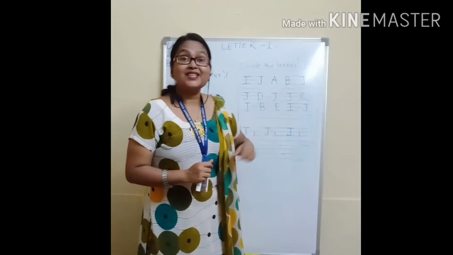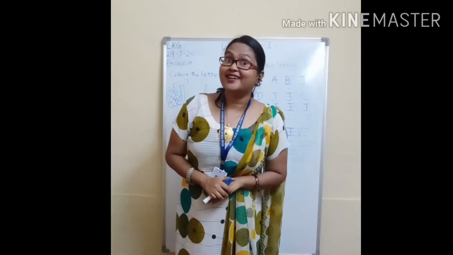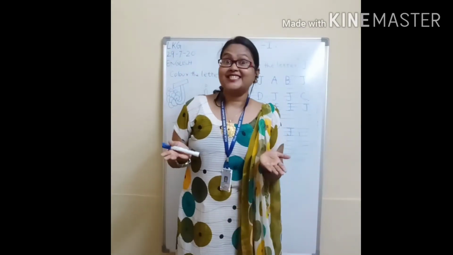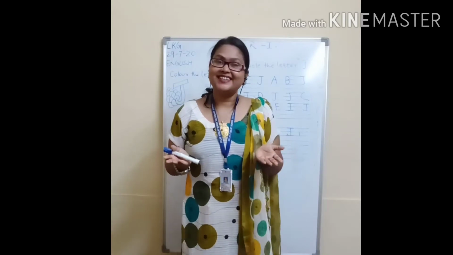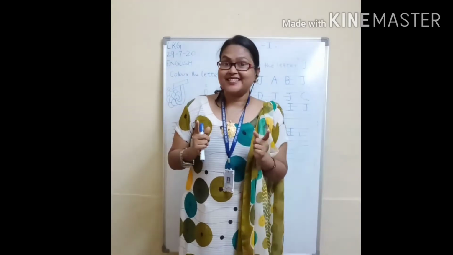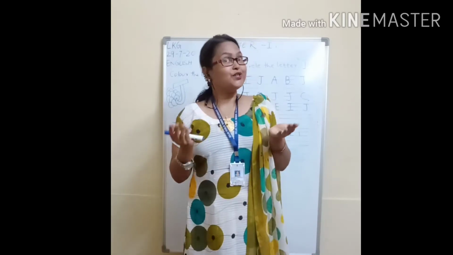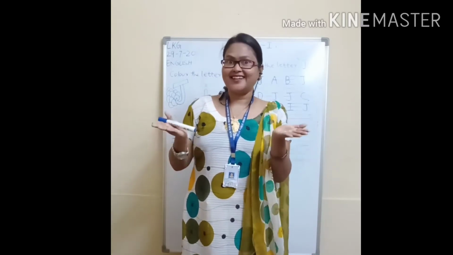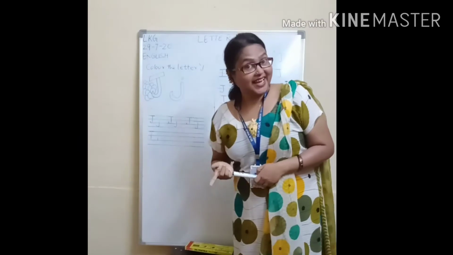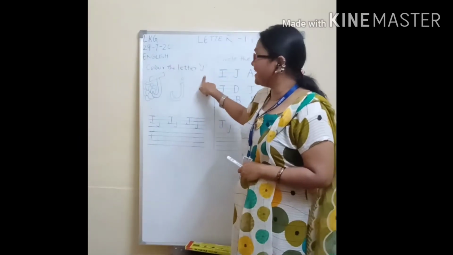Again, the letter J. Letter J. What is the sound of J? J sounds J. Jug. J sounds J. Juice. So sound of J is J. Let's start. Letter J.